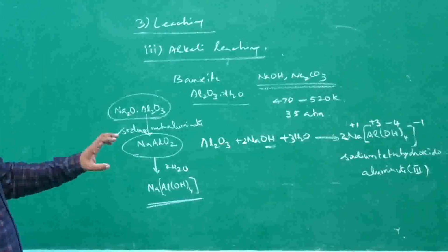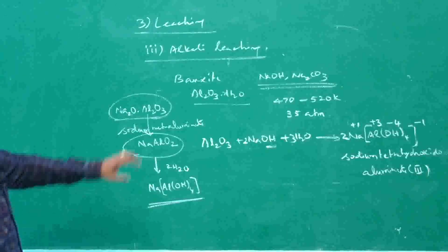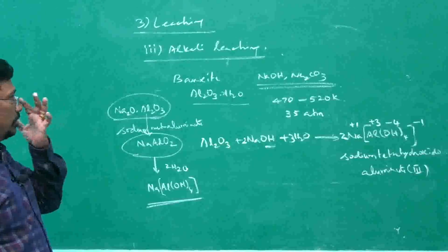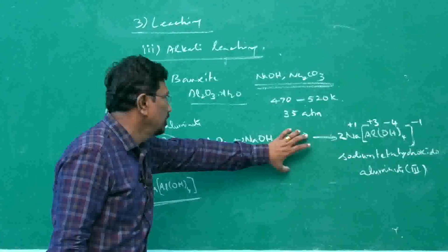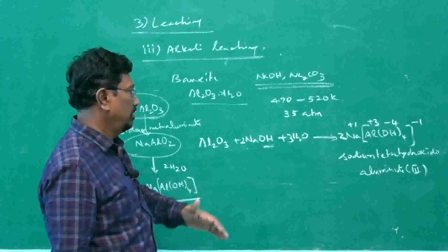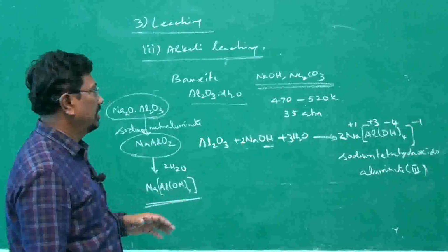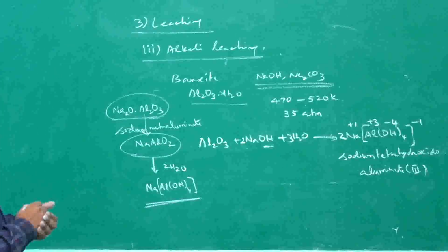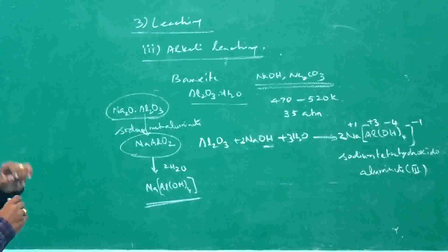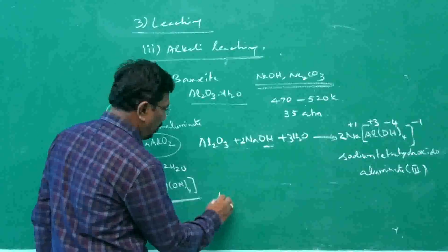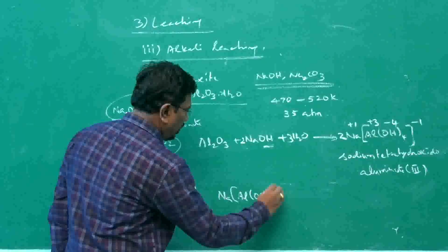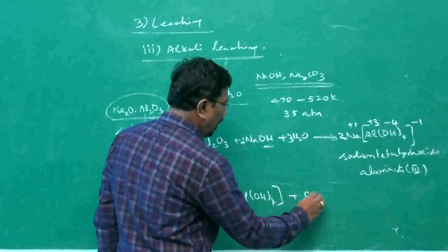Now, from the solution, we have to get alumina. That is done by passing carbon dioxide gas into it. The hot solution is treated at this temperature and pressure, decanted, and then cooled and diluted. Into this we pass carbon dioxide to neutralize it, because it is alkaline in nature.